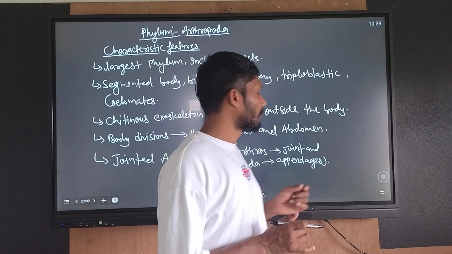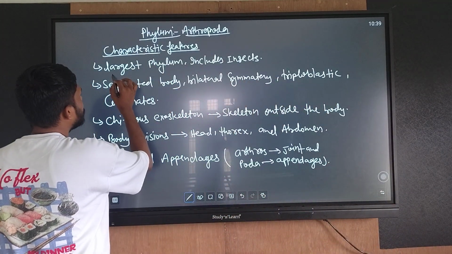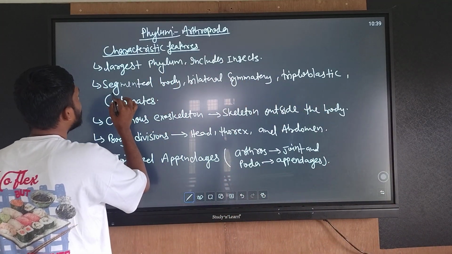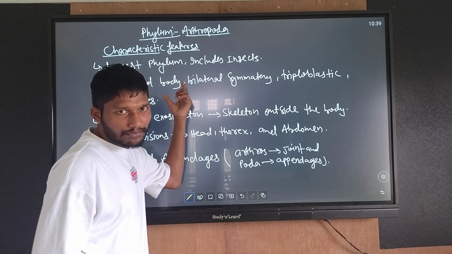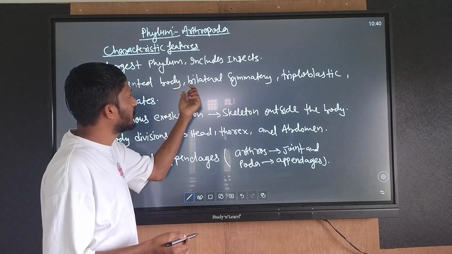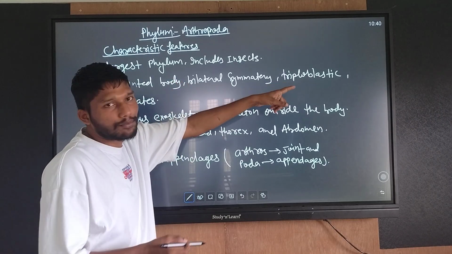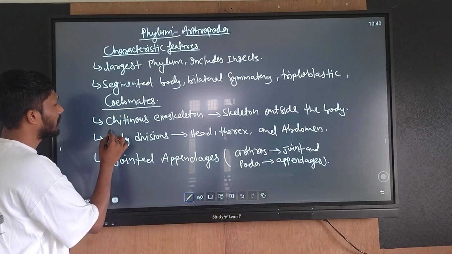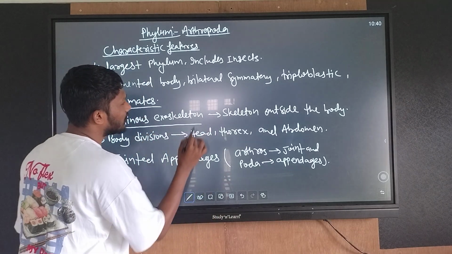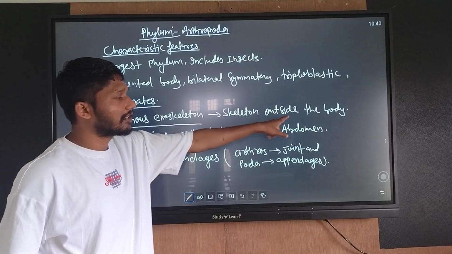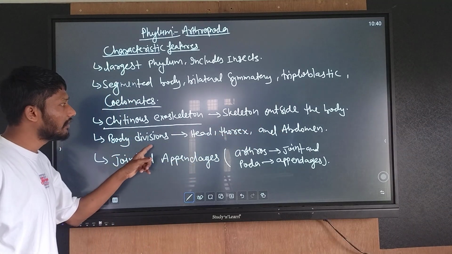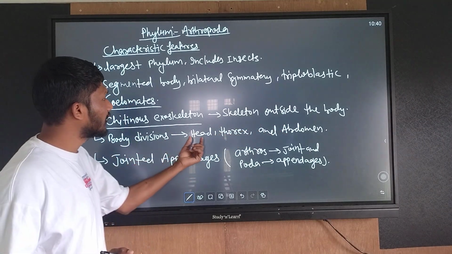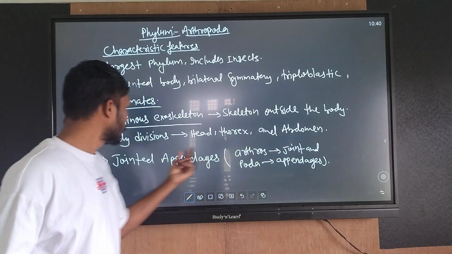Characteristic features: largest phylum, includes Insecta, segmented body. After Annelida, segmented body takes place. Bilaterally symmetrical and triploblastic, coelomates. Chitinous exoskeleton, skeleton outside the body. Body divided into three regions: head, thorax, and abdomen.